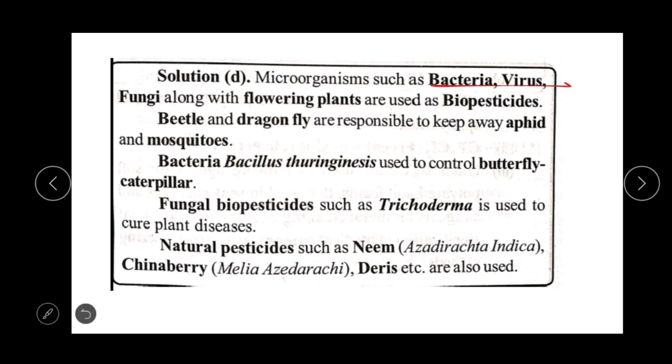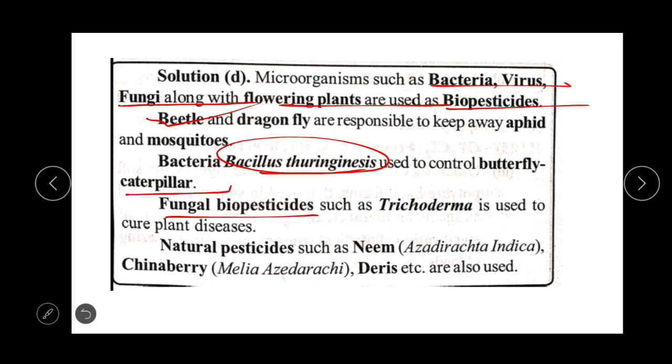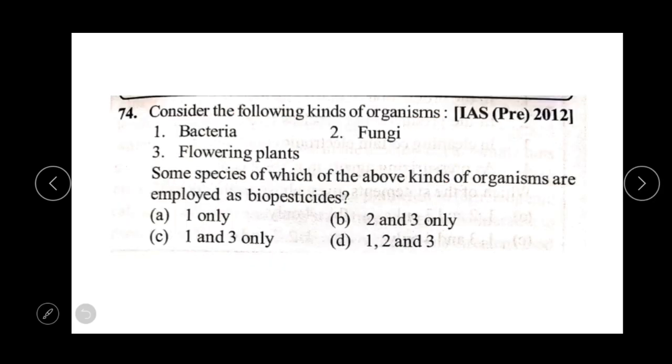Microorganisms such as bacteria, viruses, and fungi, along with flowering plants, are biopesticides. Beetles and dragonflies are responsible for keeping away aphids and mosquitoes. The bacterium Bacillus thuringiensis is used to control butterfly caterpillars. Fungal biopesticides such as Trichoderma are used to cure plant diseases. Natural pesticides such as neem, chinaberry, and daisies are plants that are used as pesticides.